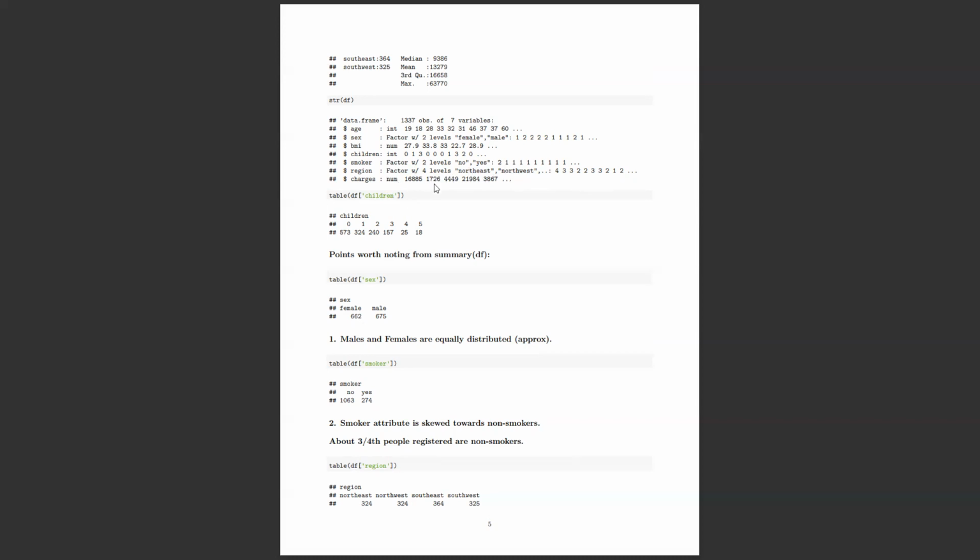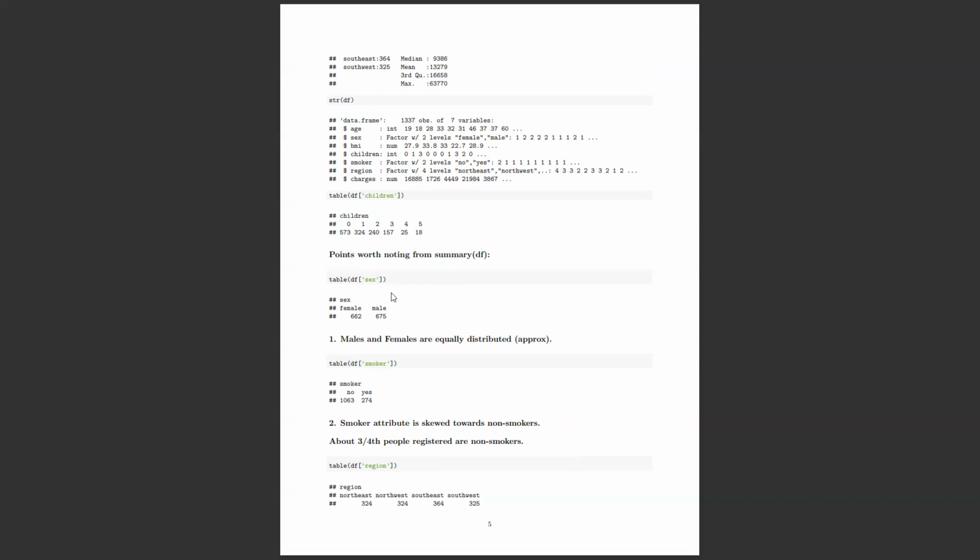And starting with each column, basically I just want to get to know each feature. So in children, there are around 573 people without any child, and there are 18 people with 5 children in their family. So most of the people don't have a child in our data set. So that's a thing to note.